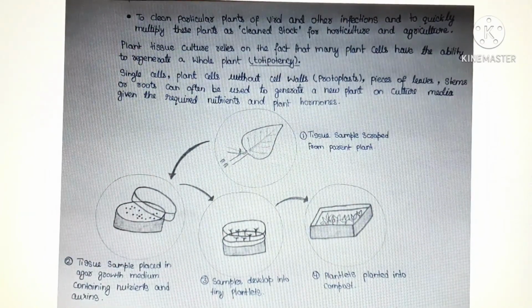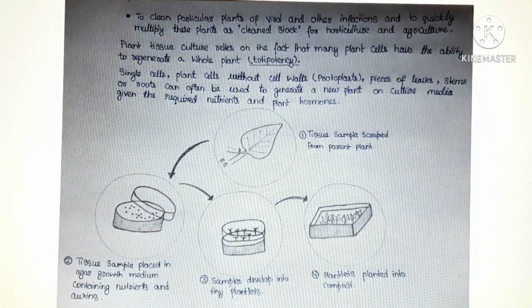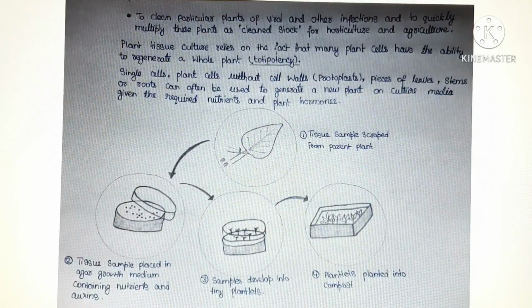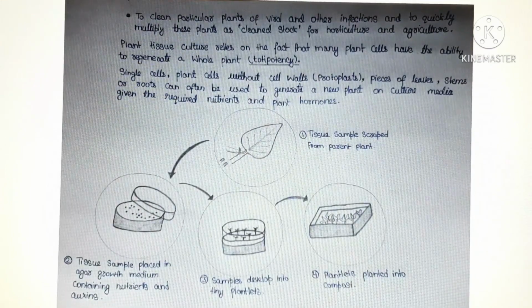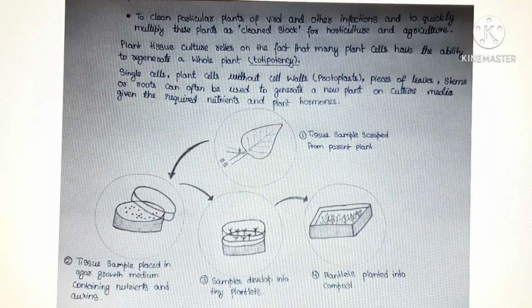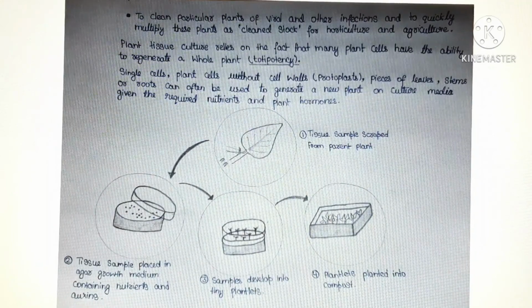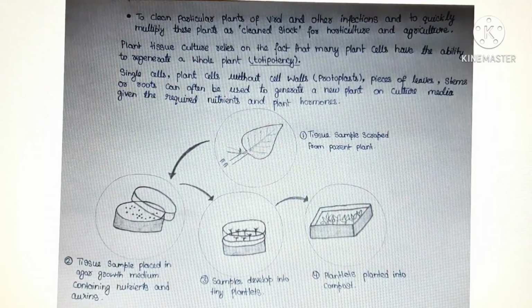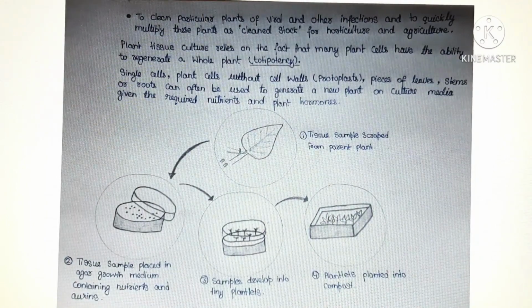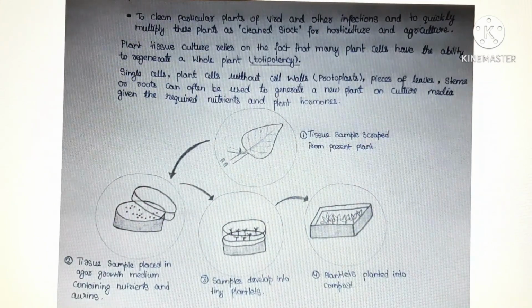Now, coming to the diagram. First one, tissue sample scraped from parent plant. Second, tissue sample placed in an agar growth medium containing nutrients and auxins. Here, agar is a gelling agent and it is a natural product of seaweeds since 1658 obtained from red algae, and auxins essential for cell division, cell elongation, and cell differentiation. After a week, samples develop into teeny plantlets. Within a month, plantlets planted into compost for proper growth.